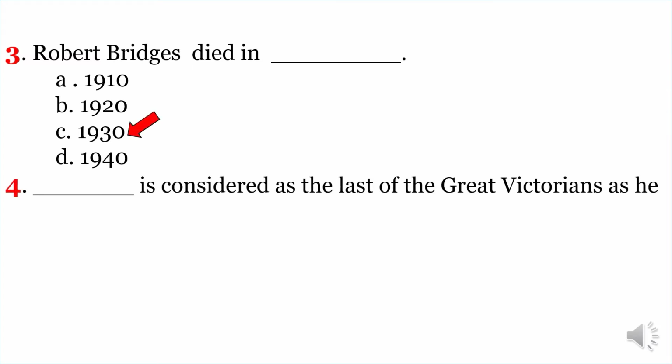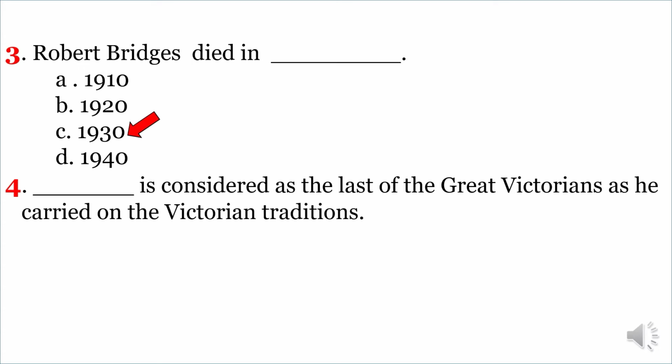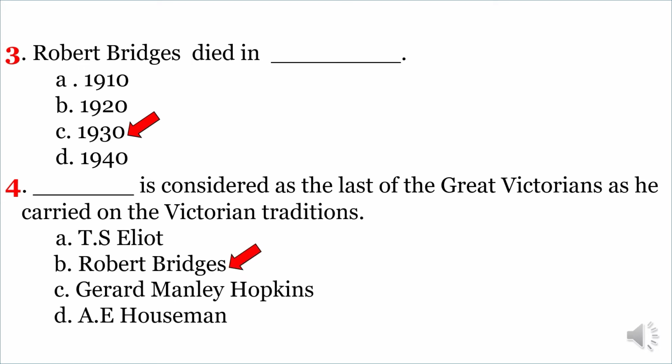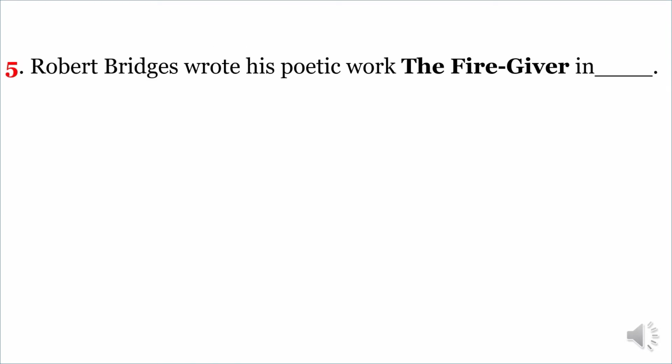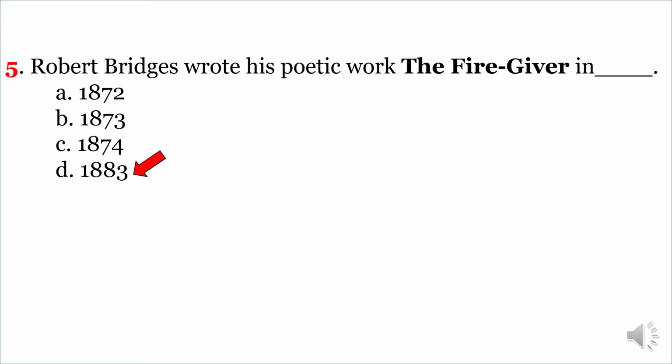Dash is considered as the last of the great Victorians as he carried on the Victorian traditions. The correct option is B. Robert Bridges. Another very important question. Robert Bridges wrote his poetic work, The Firegiver, in. The correct option is D.